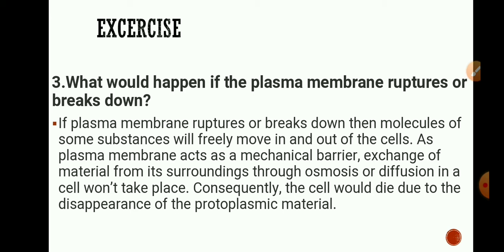So as it is the outermost layer and it is selectively permeable, it allows selective substances to move in and out of the cell. But if it gets ruptured or breaks down, then the substances will freely move in and out of the cell. Secondly, this plasma membrane acts as a mechanical barrier for the exchange of material from the surroundings. And if that plasma membrane is absent, then the cell cannot be alive. The cell becomes dead.